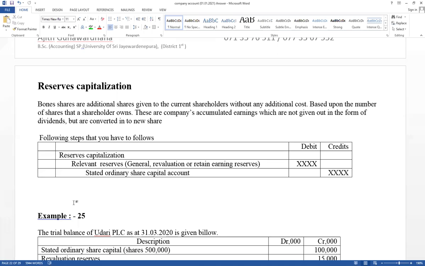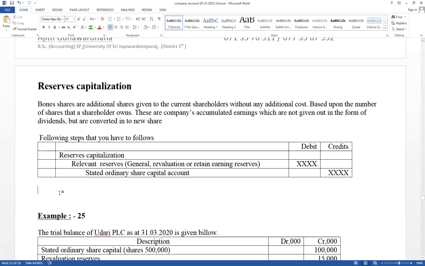Therefore reserves capitalization. It may be general reserves capitalization. It may be revaluation reserves capitalization. Reserves capitalization: company issues shares to the existing shareholders. ඔයාලා දැනගන්න ඕනේ adjust කරන විදිය විතරයි. ඒගොල්ලෝ අහන්නේ ඇයි එහෙම දෙයක් කරන්නේ කියලා. Right, this is the way.